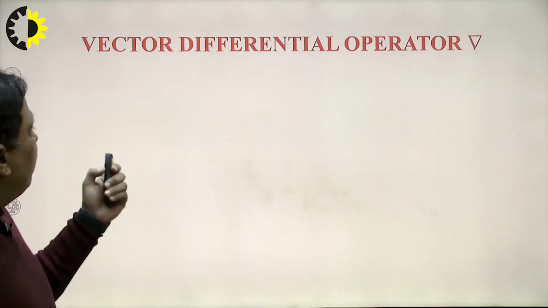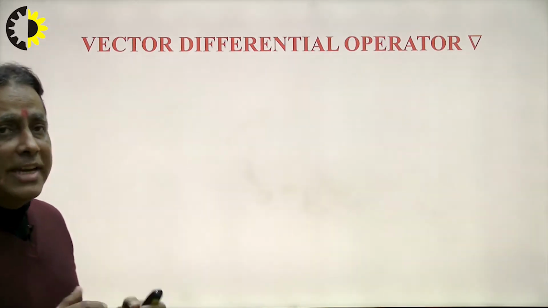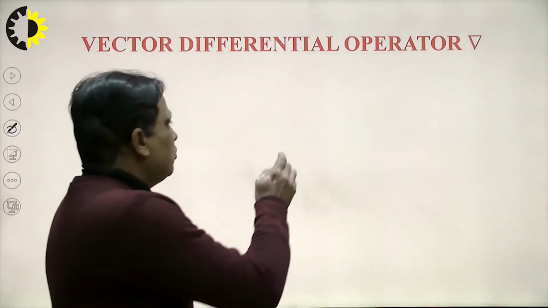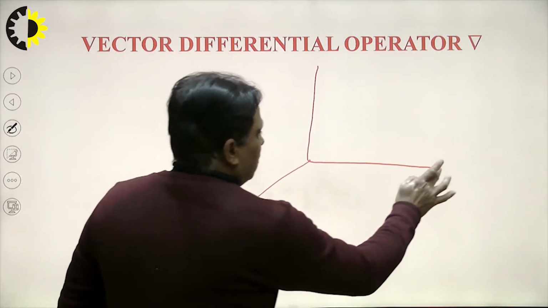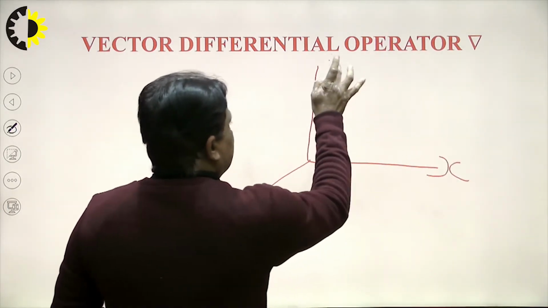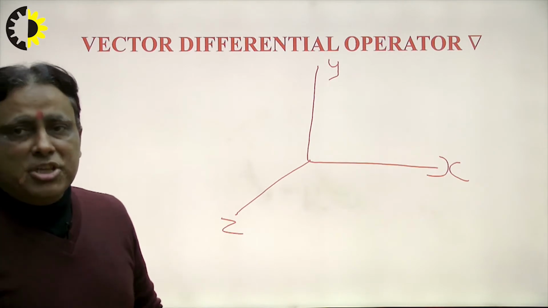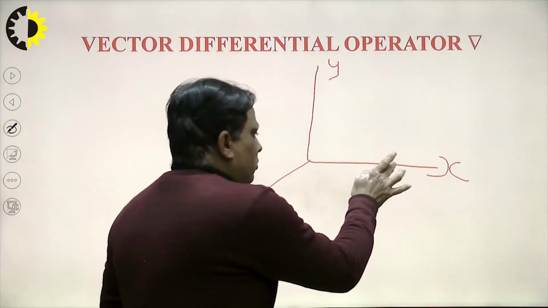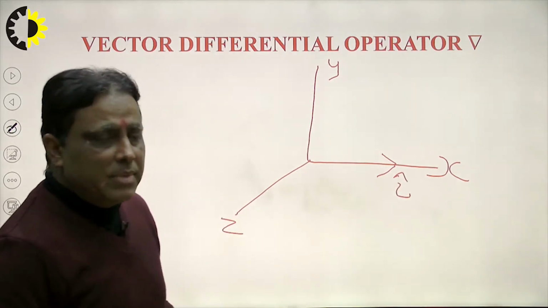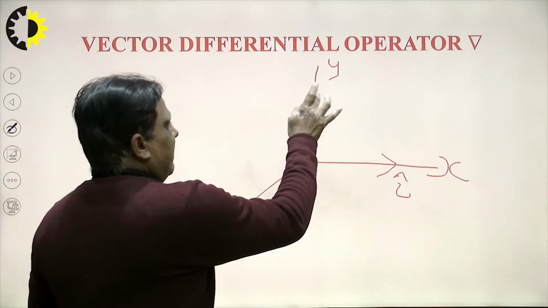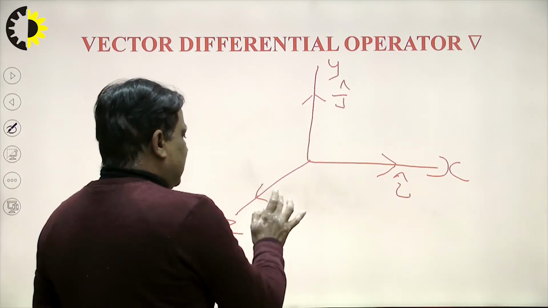Now, first of all, the vector differential operator. What is the vector differential operator? I explained in the previous lecture. Students study 3D vectors in 12th class. Suppose this is the x-axis and this is the y-axis and this is the z-axis, that means the 3-dimensional plane. i cap is the unit vector along the x-axis, in the same way j is the unit vector along the y-axis, and k is the unit vector along the z-axis.